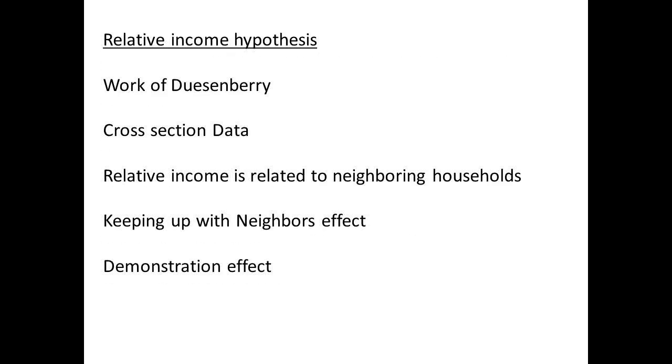An alternative explanation was provided by Duesenberry, with a relative income hypothesis. To explain cross-section data, he suggests that in a neighbourhood where income is relatively low, then consumers will spend to try and keep up with richer neighbourhoods. This was called the demonstration effect, and is more commonly termed keeping up with the Joneses.